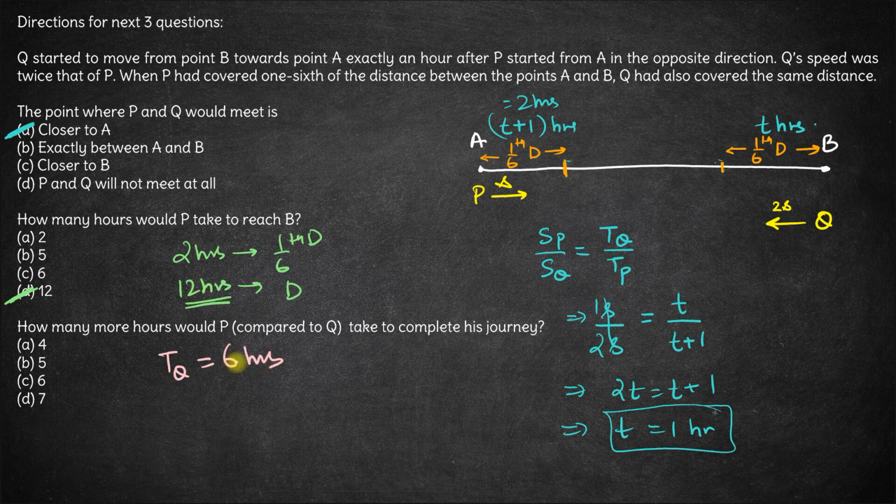So Q will take 6 hours to travel the whole distance, and P takes 12 hours. Hence the difference in the time taken will be 12 minus 6, which is 6 hours. Hence option C is the right answer here.